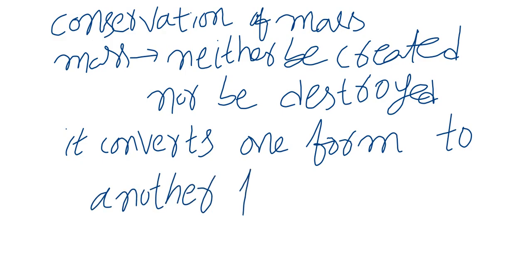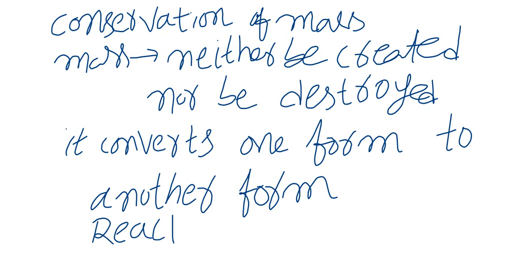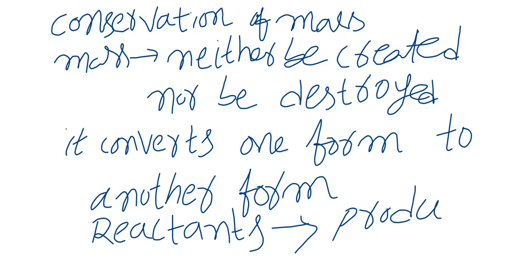It converts from one form to another form. So mass is the same. When a reaction happens, reactants and products are formed. Reactants are kept on the left side of the arrow and products are kept on the right side of the arrow. So the mass of reactants is the same as the mass of products. That means the number of atoms of reactants is equal to the number of atoms of products.